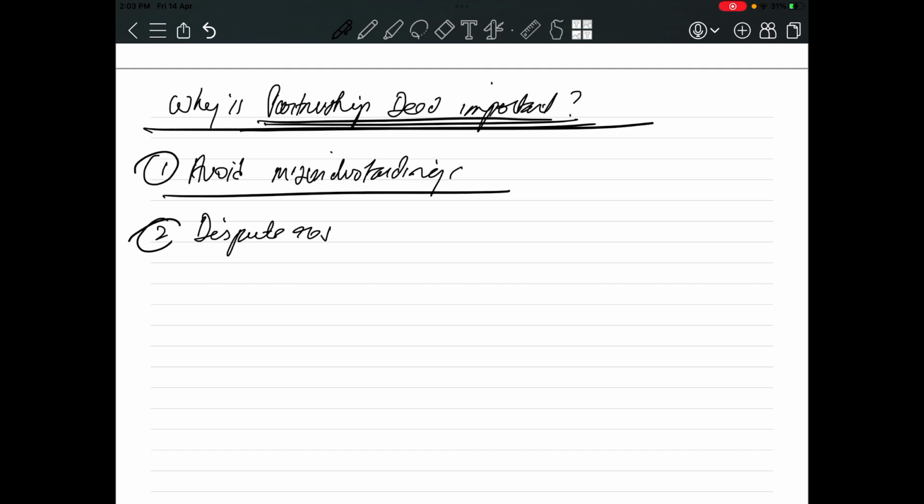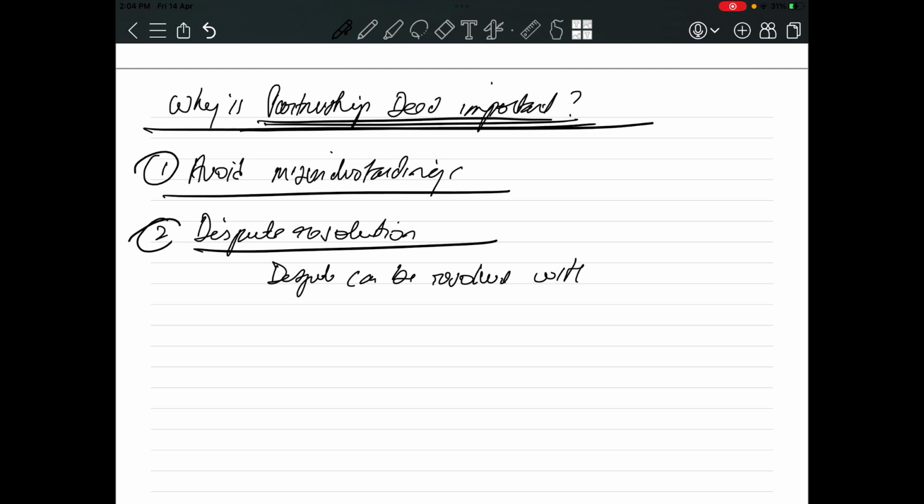Dispute means some arguments, misunderstandings or disagreements between the partners. The partnership deed will help you resolve the disputes. So disputes can be resolved with the help of the partnership deed,